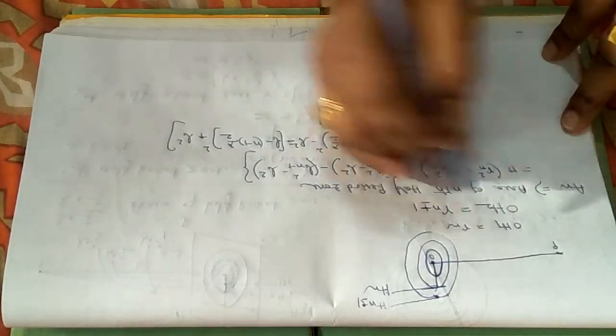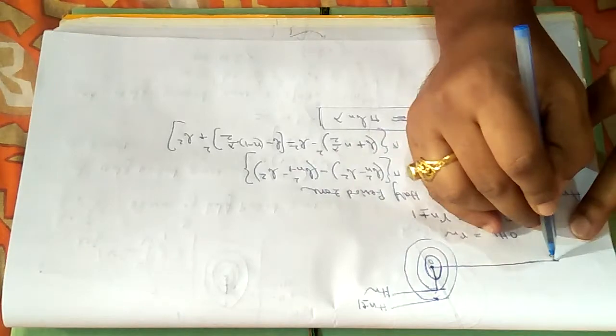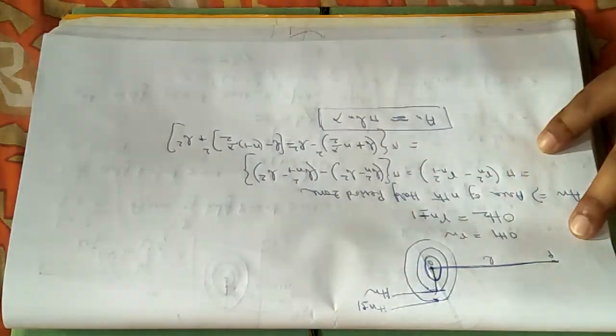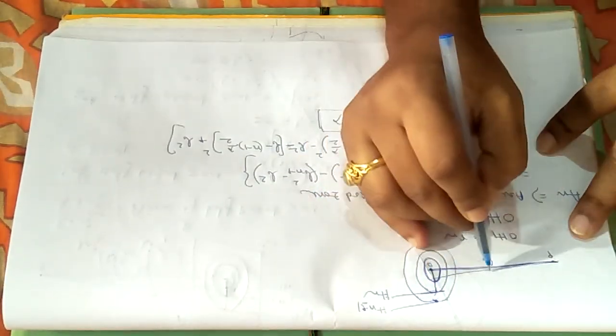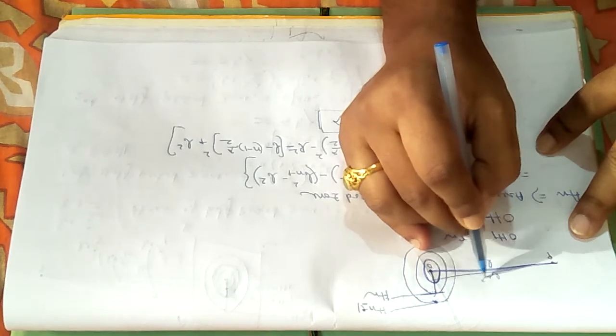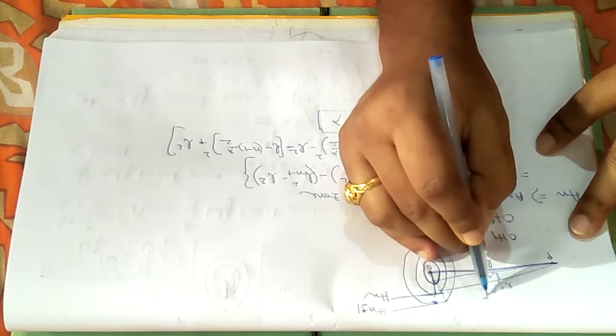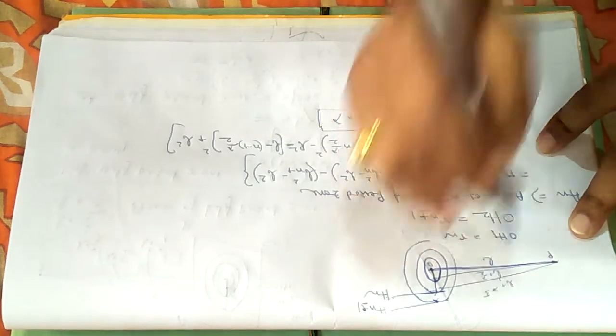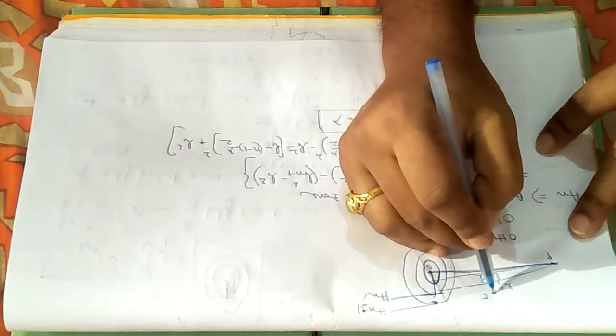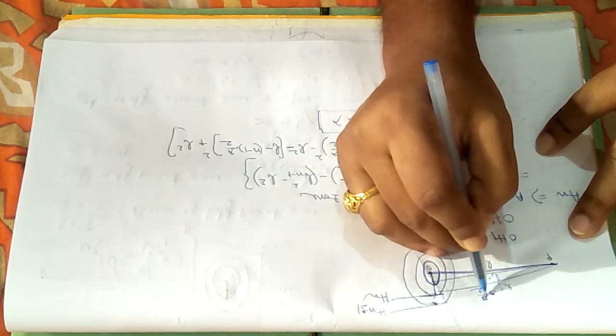Now what was the value of bn? The first value was b, the perpendicular distance. The second one was b plus lambda by 2. The third one was b plus 2 lambda by 2, and so on.